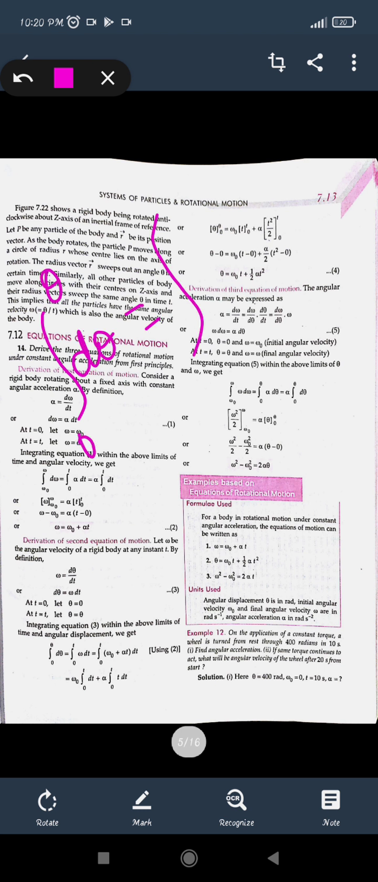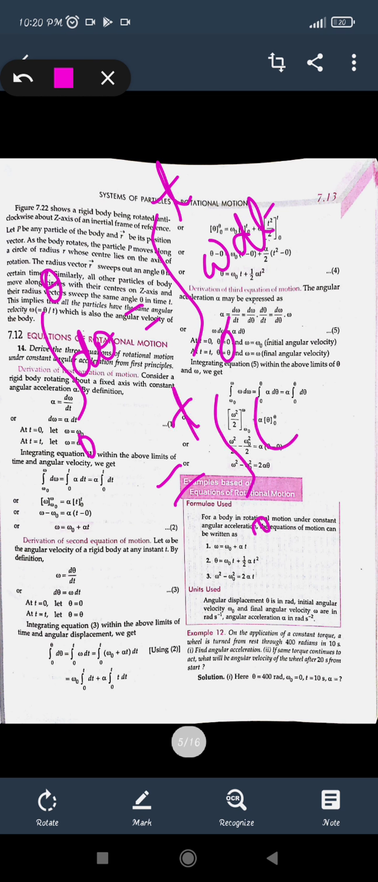For omega dt, we have taken the limits as 0 to t, because we are integrating with respect to the time t. Putting the value of omega, that is omega naught plus alpha t, that is u plus at, and integrating with respect to t. So what will the value be? That is theta minus 0,